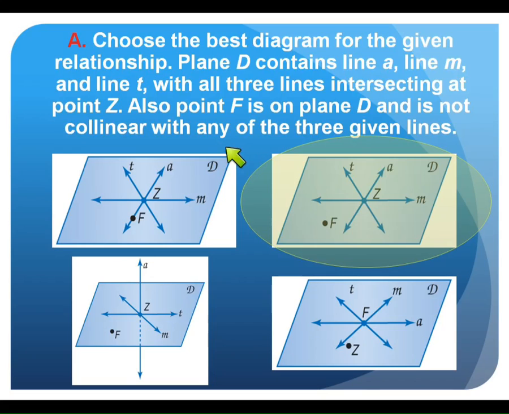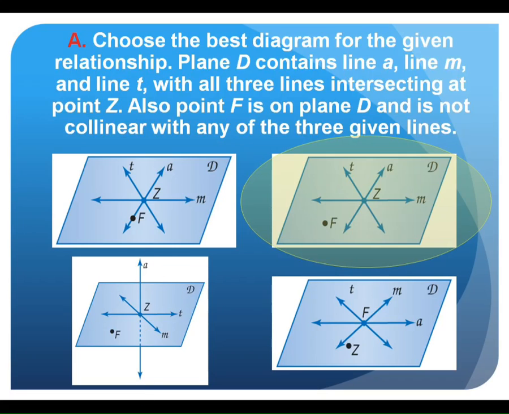Now, one of them is pretty tricky. First of all, it says plane D. They're all plane D, which contains line A, M, and T. Now, this one looks pretty close. It intersects at point Z. Why is this one not the correct answer? Yeah, why?